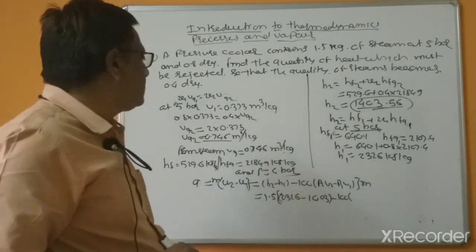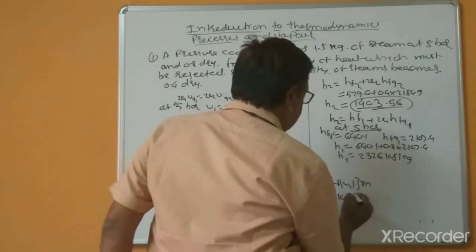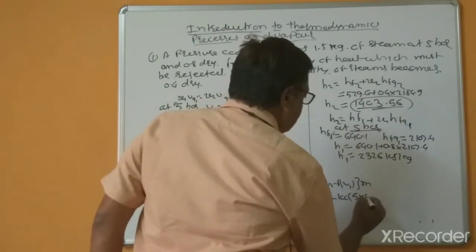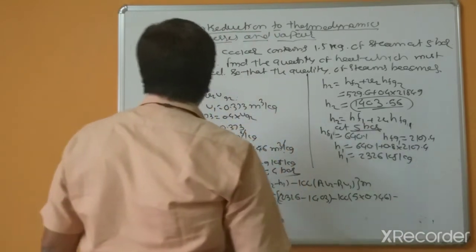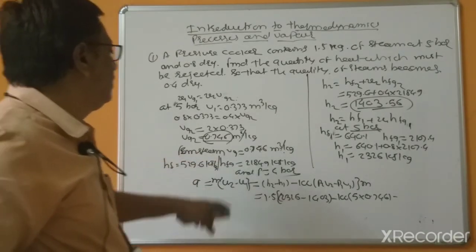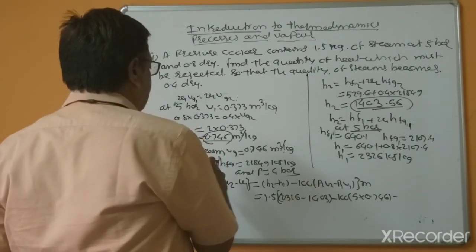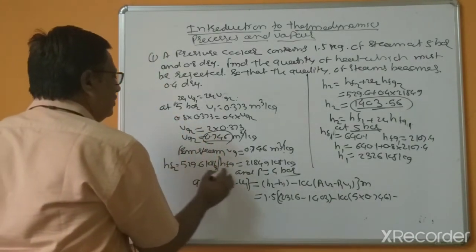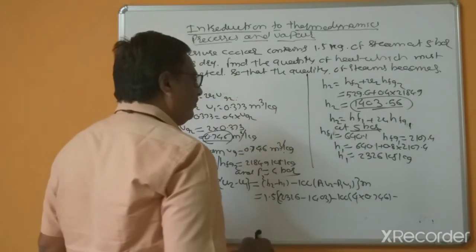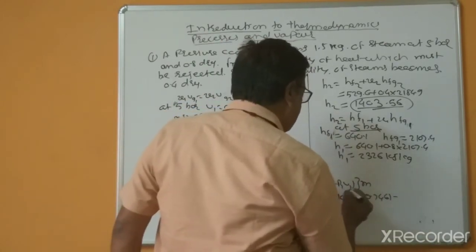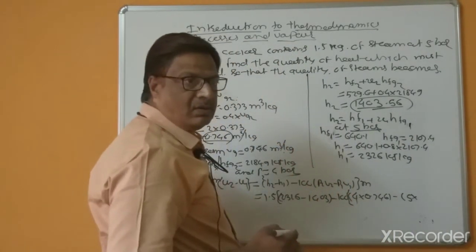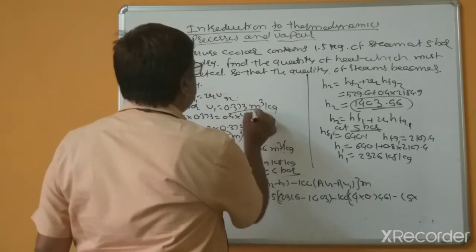Now you can take P in bars: P2 equals 4 bar, because this is H2 and this is P2, so you have to take 4 here, V2 equals 0.746, and P1 equals 5, multiplied by 0.373.